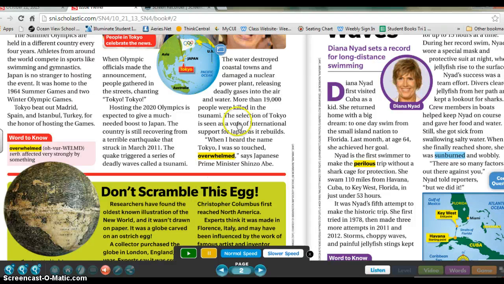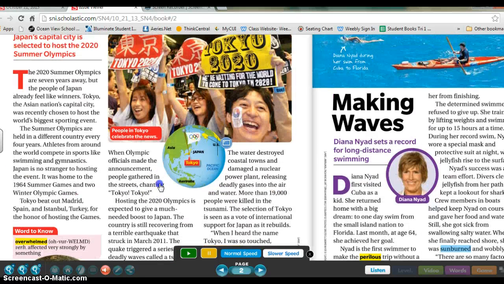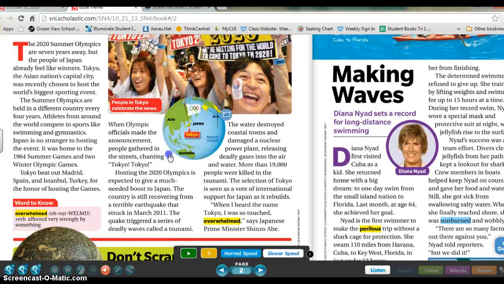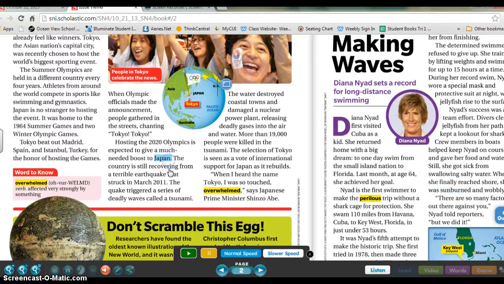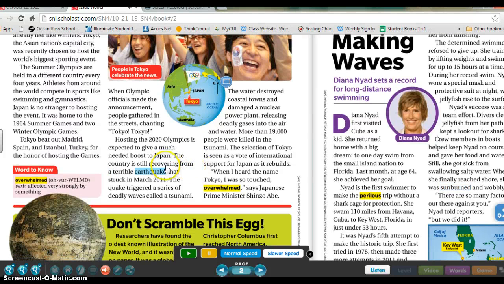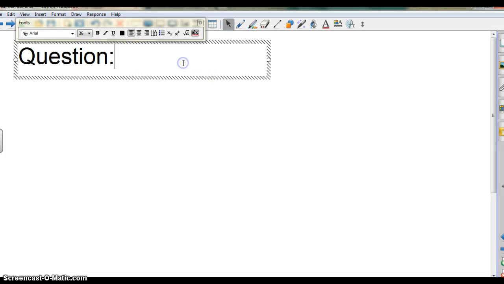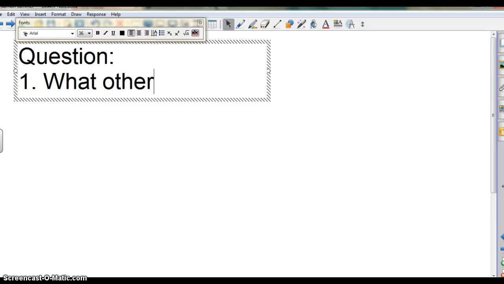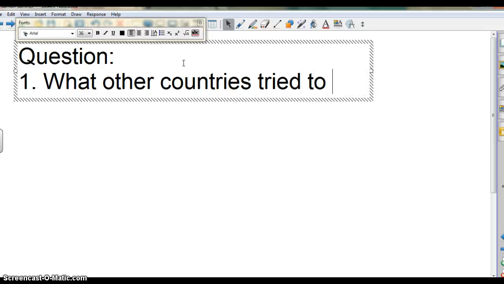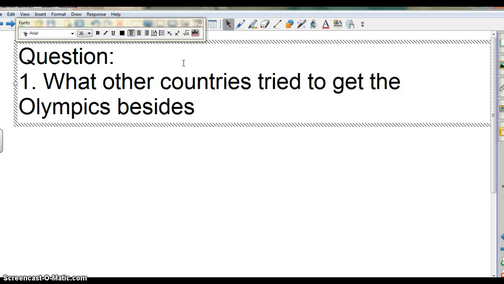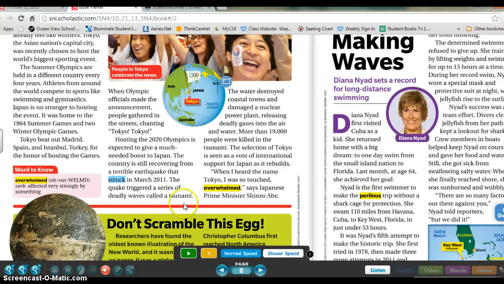So for this article about Tokyo, I might ask, let's see, I might ask what other countries wanted to hold the Olympics. That might be my question. So my question that I'm thinking of right now is, what other countries tried to get the Olympics besides Japan? Okay, that's an example of a question. Your question should be different.